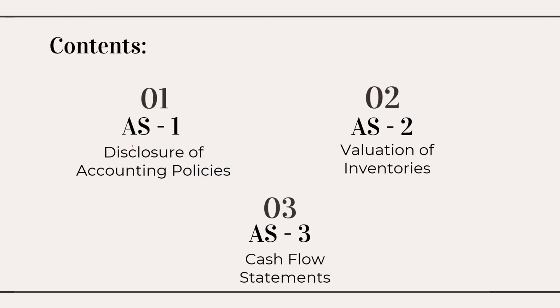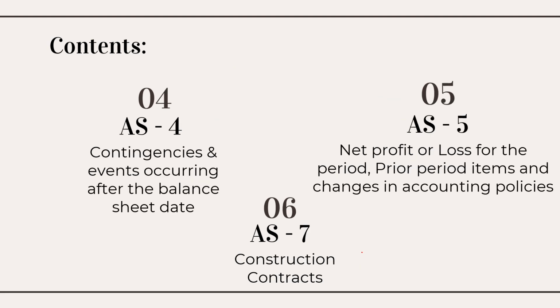In today's video, I'll be talking about 6 accounting standards, namely AS1, which deals with the disclosure of accounting policy, AS2, which mainly talks about inventory and its valuation, AS3, which talks about CFS, that is cash flow statement, AS4, which deals with contingencies and events occurring after the balance sheet date, AS5, which talks about net profit or loss for the period, prior period items, and changes in accounting policy, AS7, which talks in whole about the construction contracts. So without any further delay, let's get started with AS1.